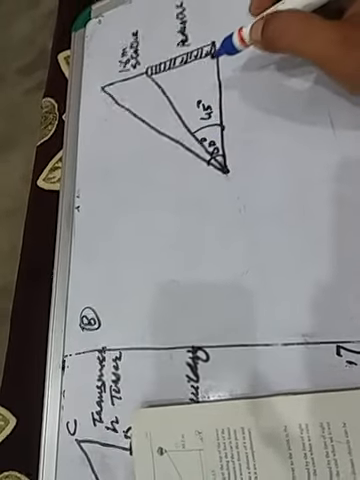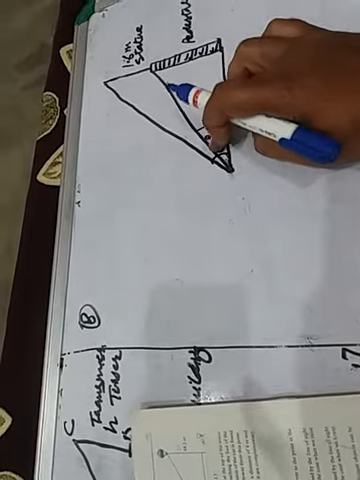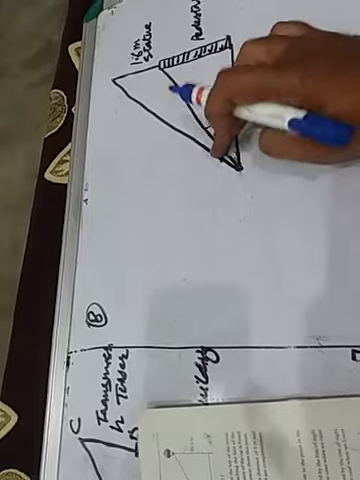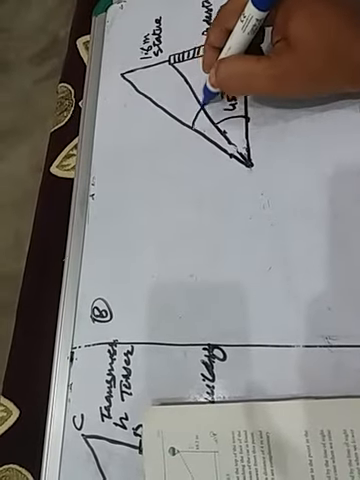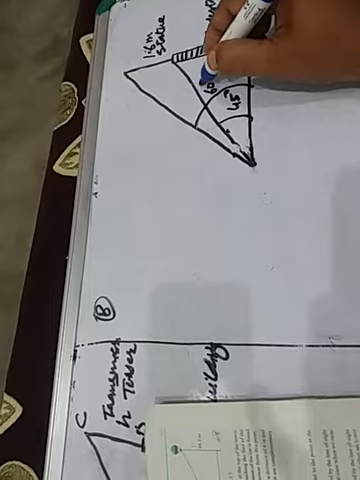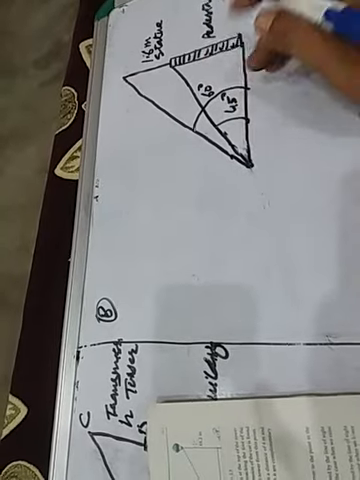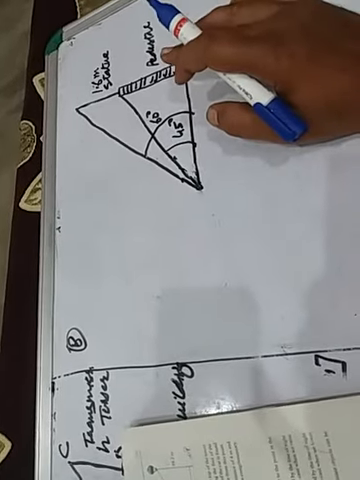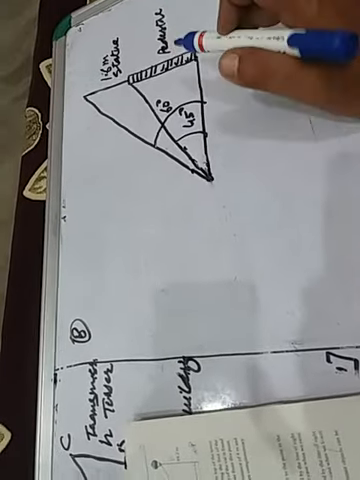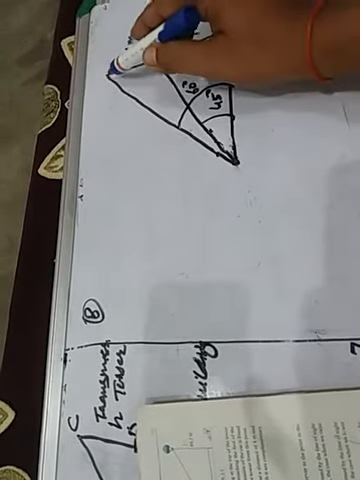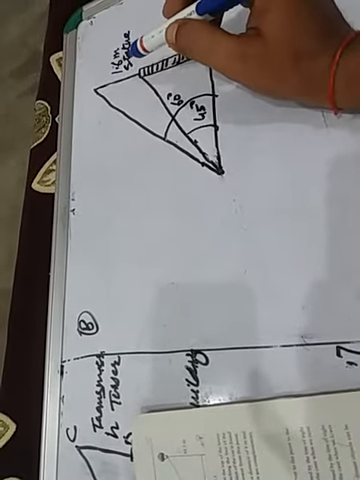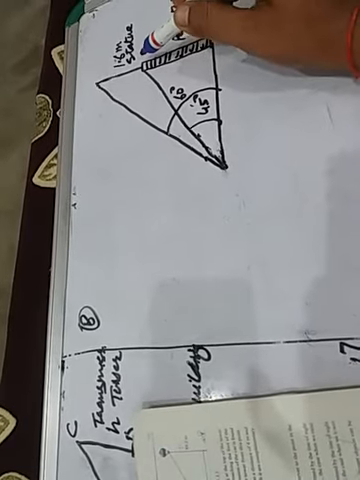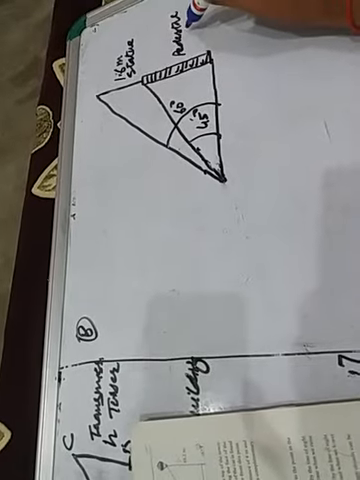Did you understand, children? This bigger one is 60 degree, and this is 45 degree. Is there any doubt? Let us check it once again. From a point on the ground, the angle of elevation of the top of the statue is 60 degree, and from the same point, the angle of elevation of the top of the pedestal is 45 degree. Find the height of the pedestal. This pedestal's height we have to find out.